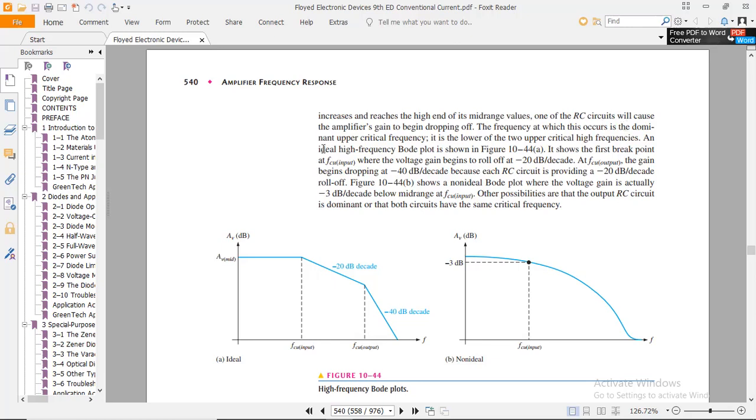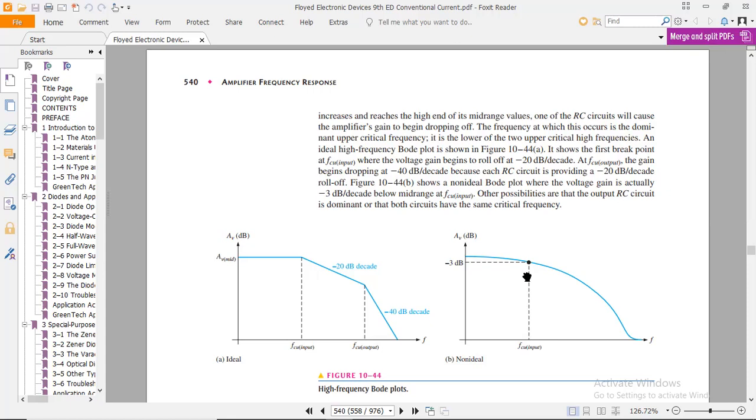One of the RC circuits will cause the amplifier's gain to begin to drop off. The frequency at which this occurs is the dominant upper critical frequency. It is the lower of the two upper critical frequencies. This is the Bode plot, on which the frequency response is plotted as frequency versus voltage gain.